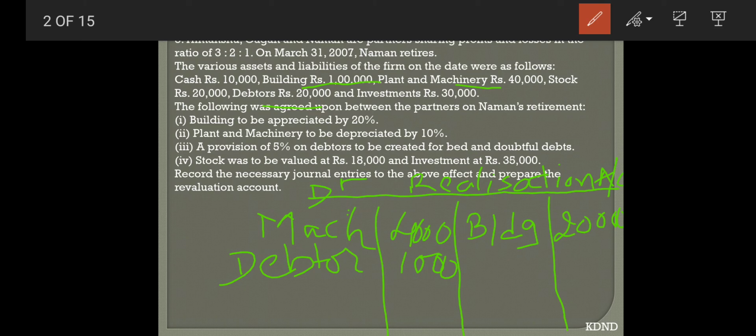And stock is valued at 18,000. Stock is standing at 20,000. Now it is to be valued at 18,000. So there is a decrease in value of stock. So 2,000. And finally, investment is 35,000 now, and the old value of the investment is 30,000. So it is increasing. So investment 5,000. As we have learned the concept, when there is an increase in assets, we keep it on the credit side. When there is a decrease in asset, it will be on the debit side. So this way your structure is ready.